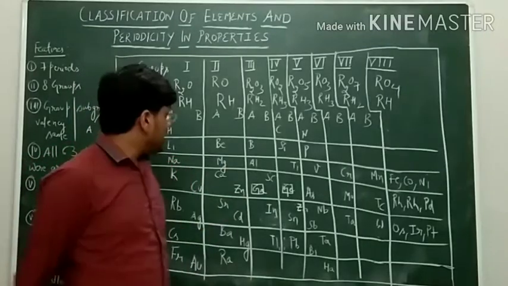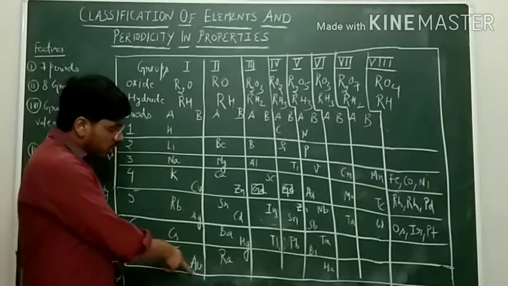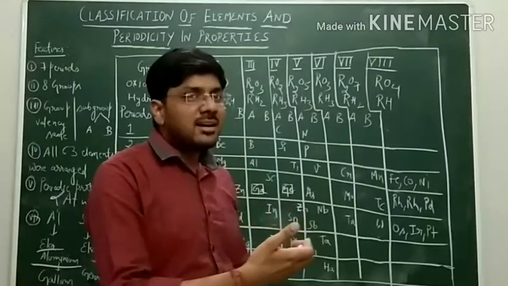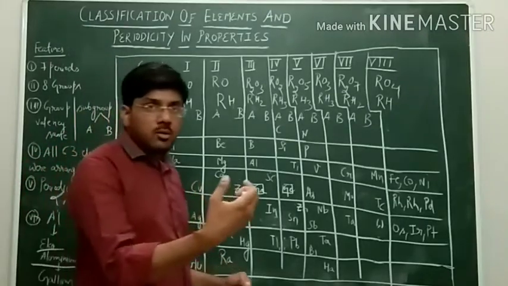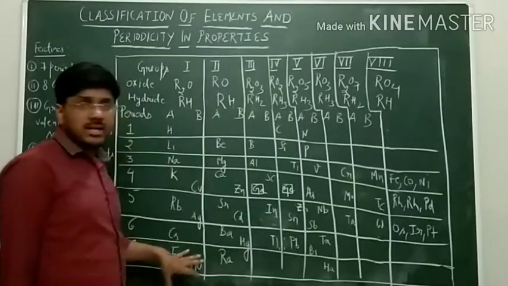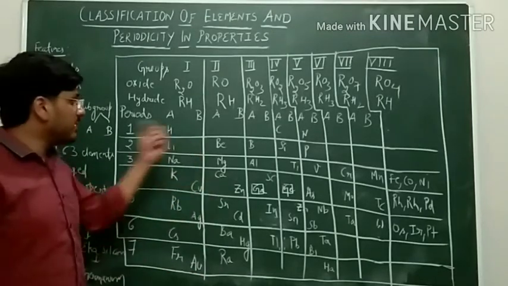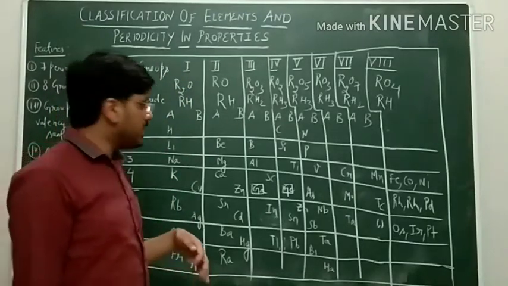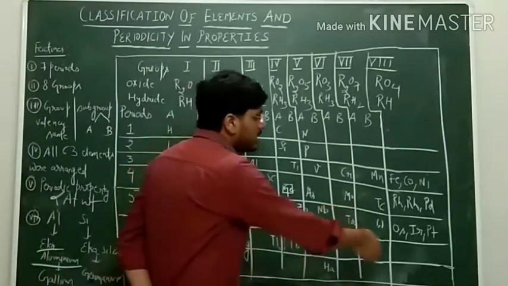All these are alkali metals. He placed along with these alkali metals, in the same group, copper, silver, gold, which are coinage metals. Coinage metals, students, we know in the earlier times we had coins made up of copper, silver and gold. So these alkali metals have different properties, and these coinage metals also have properties entirely different from these alkali metals. But what he has done, he has put them in the same group. This is the failure.